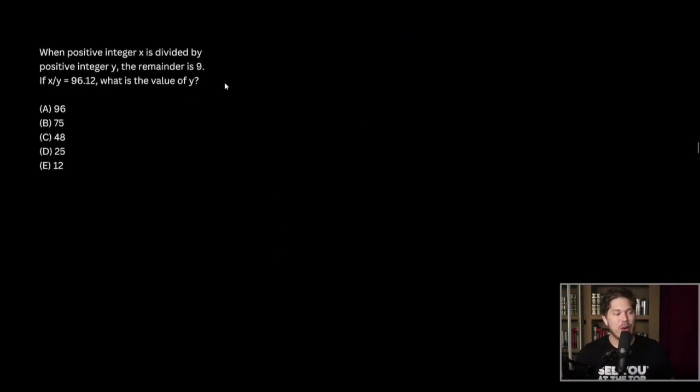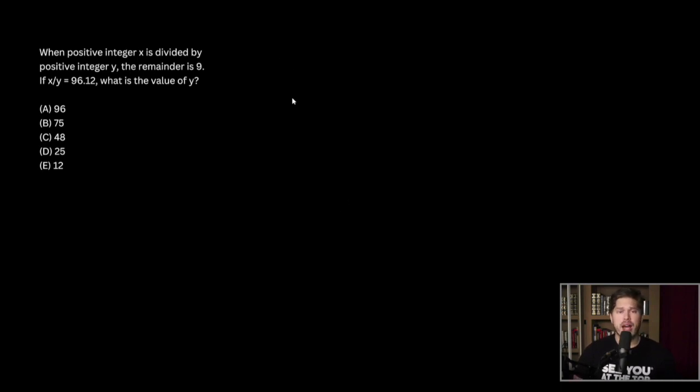Fantastic. When positive integer x is divided by positive integer y, the remainder is 9. If x over y equals 96.12, what is the value of y? Okay, so this is a fun problem. Feel free to pause the video to see if you can solve it on your own.